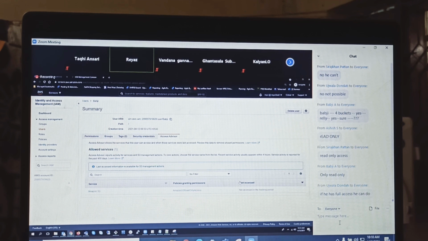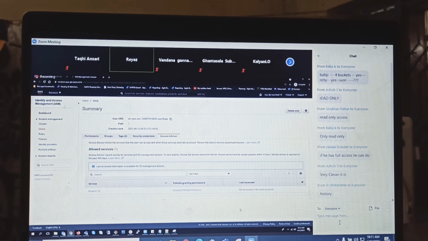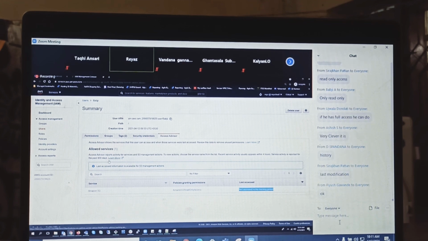So Access Advisor is used to find out which service has been accessed and when. Last accessed. So S3, when he has last accessed. EC2, when he has last accessed. But what all things he has accessed, it will not list. Only the tracking. But if you want to know what all things he has accessed, what all he has created as resources, which service do you need to go and see? Come on, answer that.